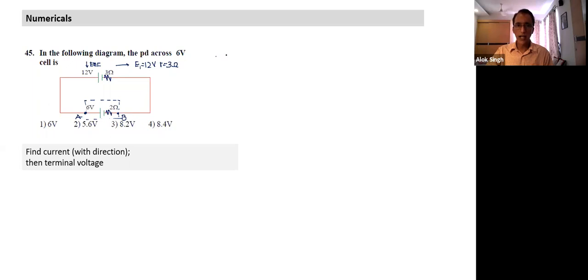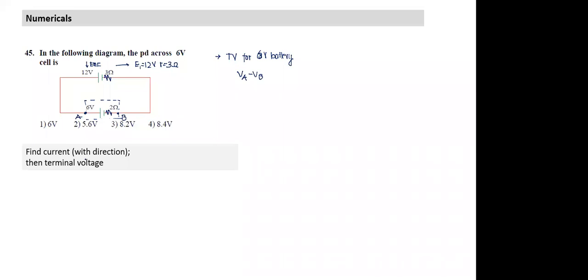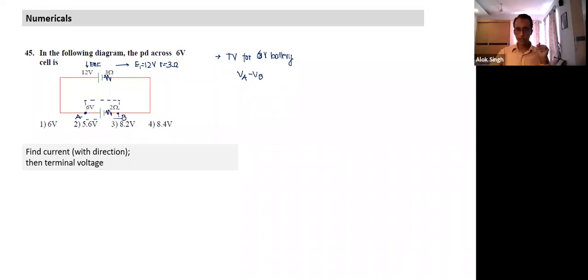Either I can say I need to find the terminal voltage for the 6V battery, or I can write the same thing: the terminal voltage of the 6-volt battery is equal to VA minus VB. Can we find VA minus VB? Yes, sir. Let's solve this. How do you find VA minus VB? I can find the current, and after finding the current, I can find the terminal voltage.